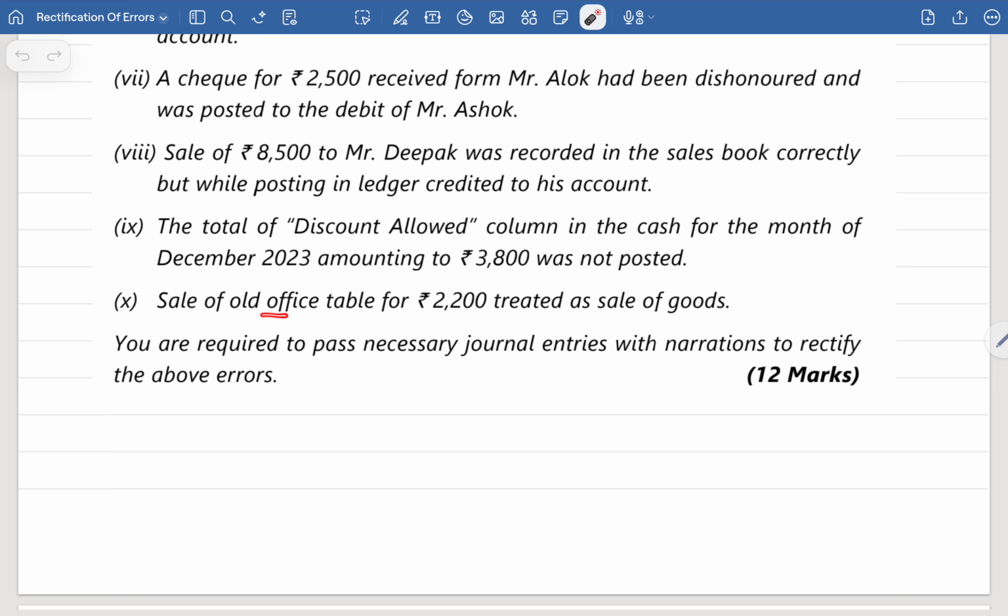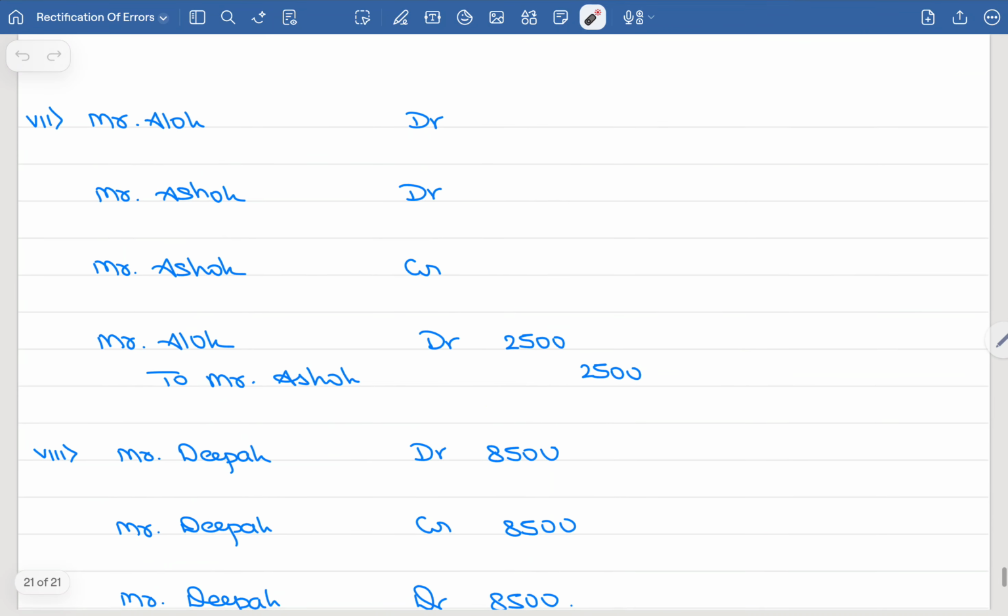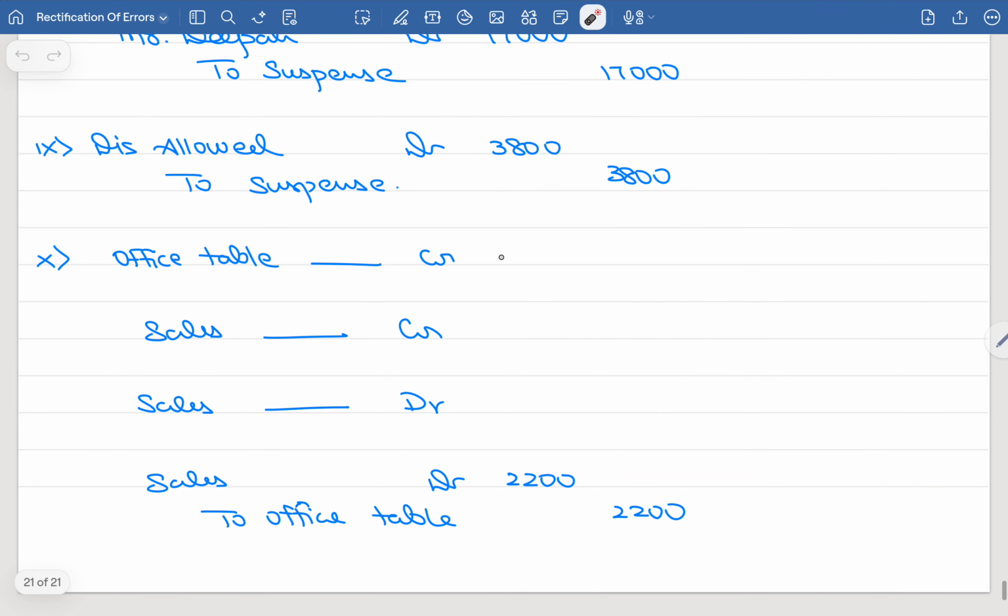So whenever an office table is sold, what is the journal entry? Cash or bank account debited to office table account. But what have they done? Cash account debited to sales account. Sales account can be used only for which purpose? For goods sale, not for fixed assets sold. So the rectification entry will look like this. Office table account should have been credited, but they have credited the sales account. I will reverse this entry. Sales account will be debited. So office table account is credited, sales account is debited. So sales account debit 2,200, office table account credit 2,200. So these are your rectification entries.